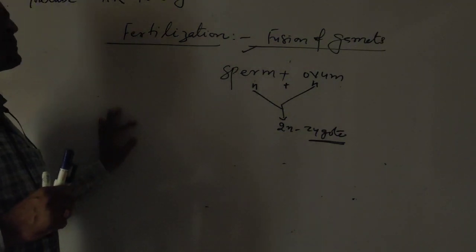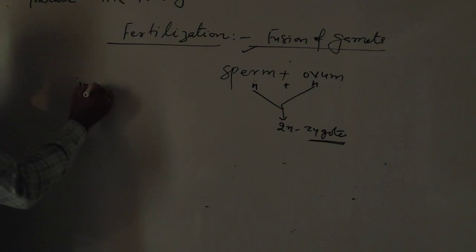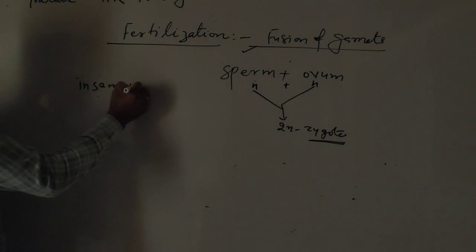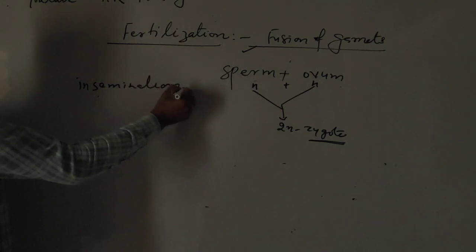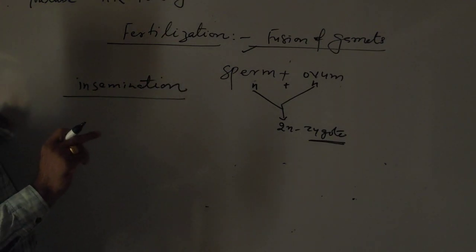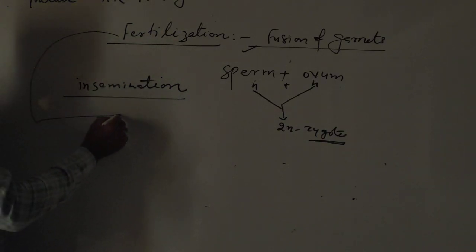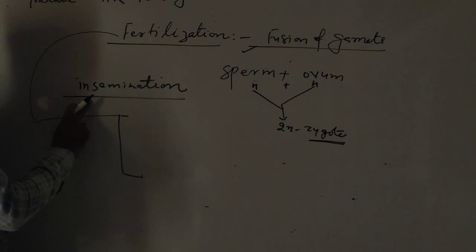Then that process is known as insemination. Insemination means releasing of semen in the vagina. Insemination is the primary condition for fertilization.